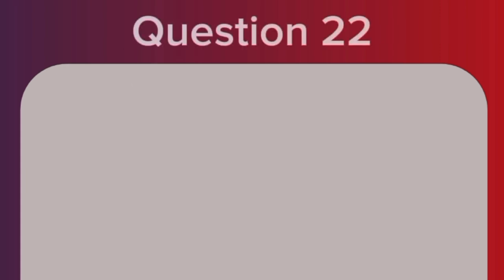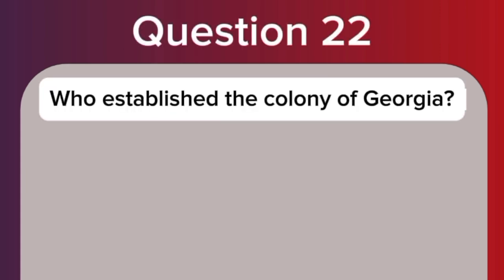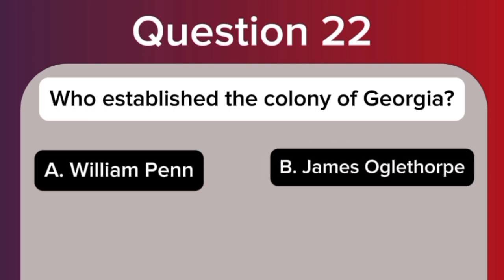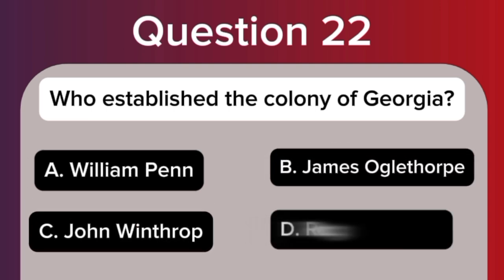Question 22. Who established the colony of Georgia? A. William Penn. B. James Oglethorpe. C. John Winthrop. D. Roger Williams.